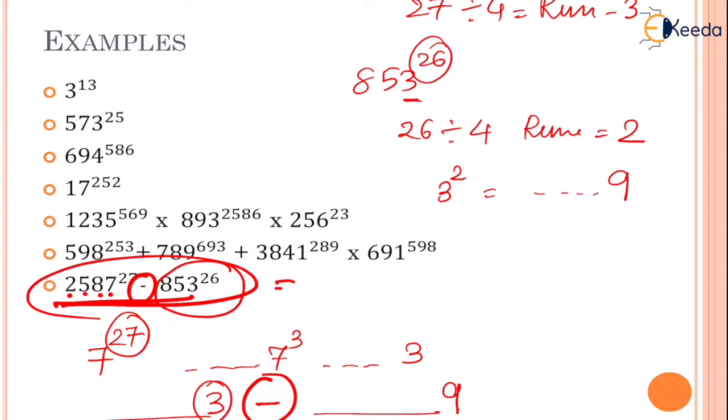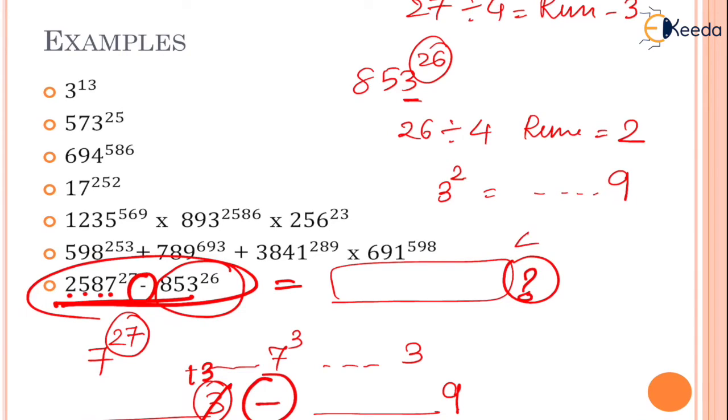So what is the unit digit of this entire number? What is the unit digit going to be? So in this case, don't write 3 minus 9 is minus 6 and 6 is the answer. Wrong. So whenever you have 3 here and 9 here, a number which is lesser than this number, in that case, you remember how you actually do subtraction? You write this as 13 and then subtract 9 from 13. So this is going to be how much? Yes, it is going to be 4. So the unit digit for this subtraction is going to be 4. Now there is no problem if you have addition. The problem comes only if you have a subtraction. So I hope everybody is clear with this.